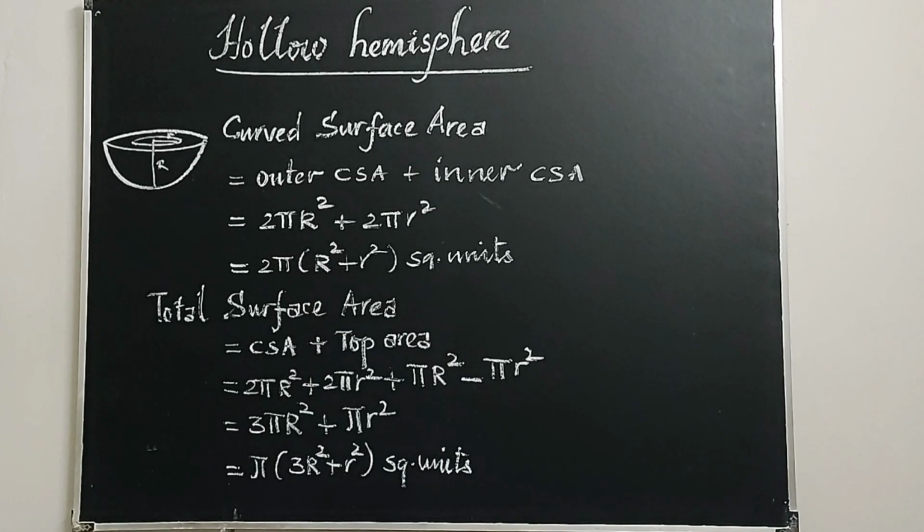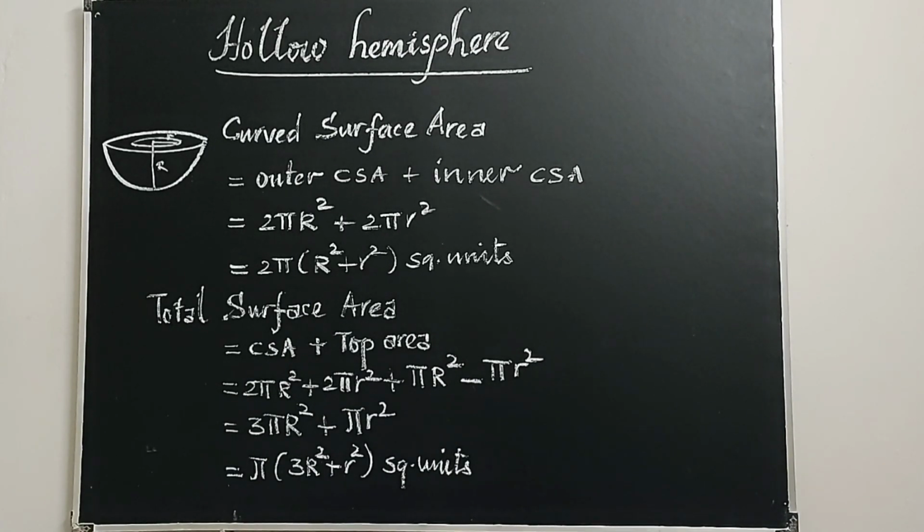So the total surface area of a sphere is 4 pi r square. Curved surface area of a hemisphere is 2 pi r square. Total surface area of a hemisphere is 3 pi r square. Curved surface area of a hollow hemisphere is 2 pi (capital R square plus small r square) square units. And total surface area of a hollow hemisphere is pi (3 capital R square plus small r square) square units.